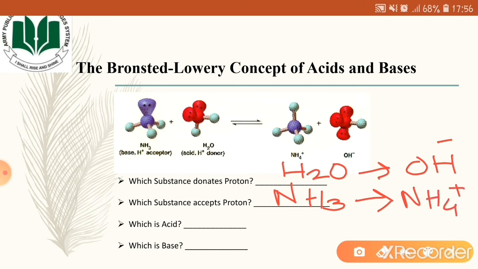Now which substance is acid? It is the water because it is donating proton. Which substance is base? That is the ammonia because it is accepting proton. So here you may see that the acidic substances after the donation of proton are converted into negatively charged species, and the basic substances after accepting proton are converted into positively charged species.